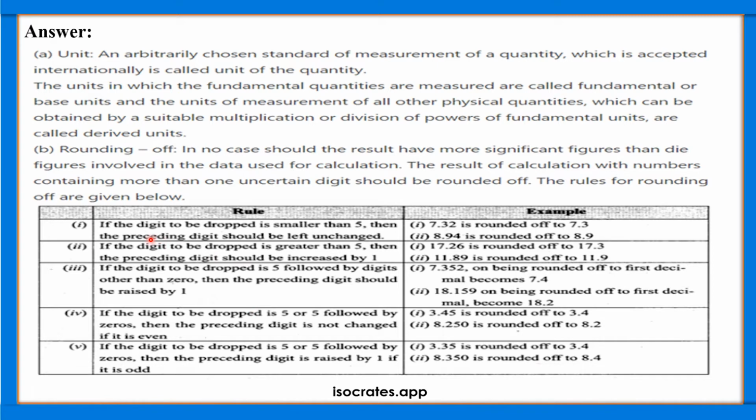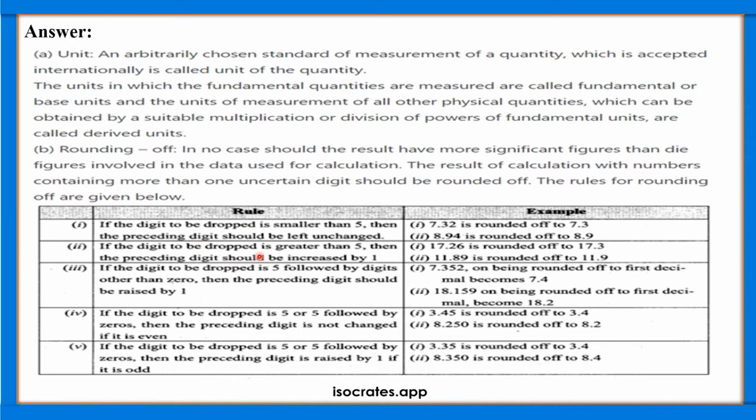The first rule: if the digit to be dropped is smaller than 5, then the preceding digit should be left unchanged. For example, if the value is 7.32, if we have to round it off, it should be 7.3. If it is 8.94, then the digit after 9 is less than 5, so it should be rounded off to 8.9 itself.